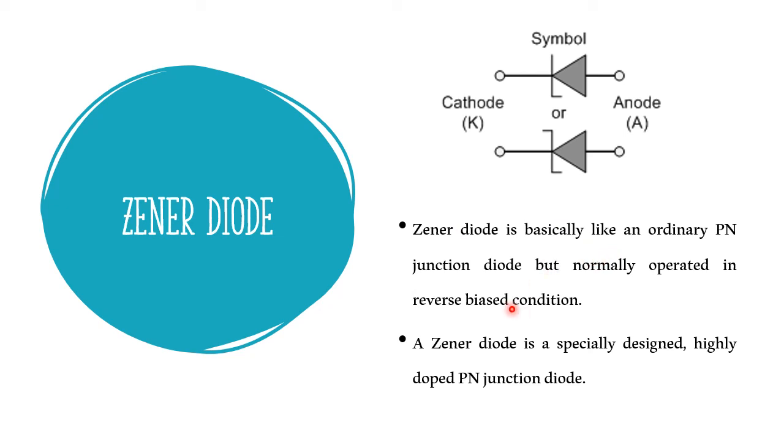This is the main case in the reverse Zener diode. The Zener diode is a specially designed, highly doped p-n junction diode. The doping level is more in the Zener diode compared to the p-n junction diode. The Zener diode is also used as a voltage regulator. Now in the next video we'll see the characteristics of the p-n junction diode and Zener diode, as well as the working under forward bias and reverse bias conditions of the p-n junction diode.